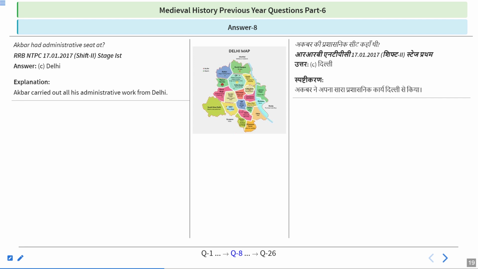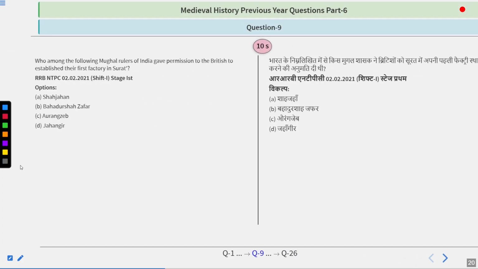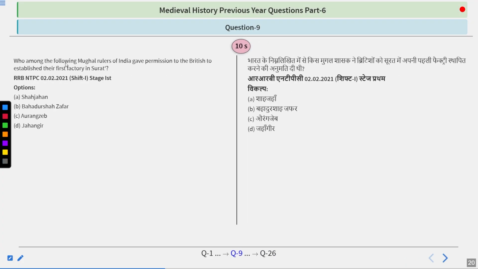Who among the following Mughal rulers of India gave permission to the British to establish their first factory in Surat? Shah Jahan, Bahadur Shah Zafar, Aurangzeb, or Jahangir? So try to figure this answer.